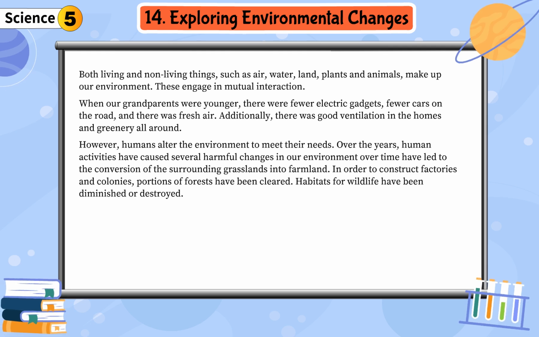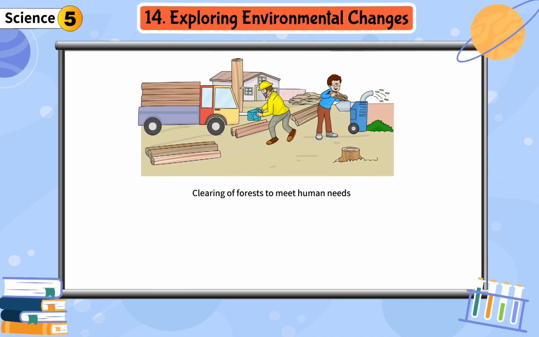Over time, they have led to the conversion of the surrounding grasslands into farmland. In order to construct factories and colonies, portions of forests have been cleared. Habitats for wildlife have been diminished or destroyed. Clearing of forests to meet human needs.